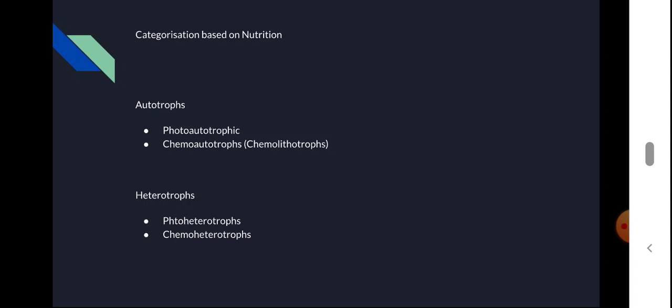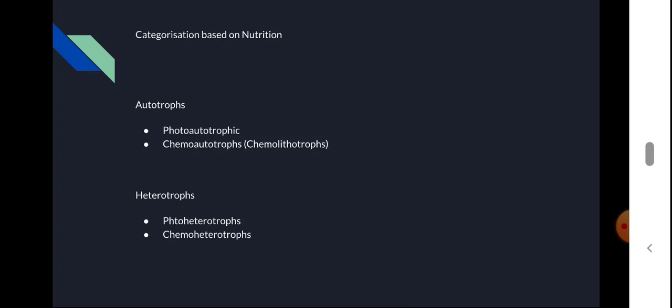Then what are heterotrophs? When we study the animal and plant kingdoms, all animals are heterotrophs, meaning they depend upon other organisms for food. Only plants are considered autotrophs in higher organisms, and all animals are considered heterotrophs. Herbivores and carnivores are both heterotrophs; they depend on other organisms for food.